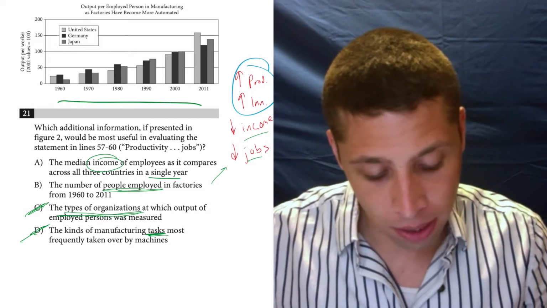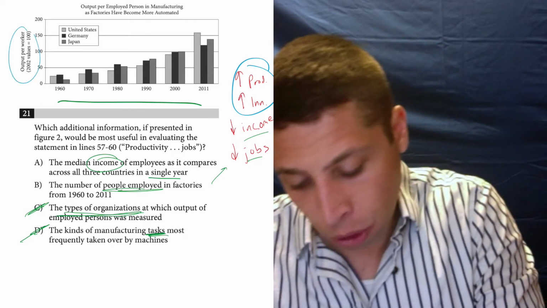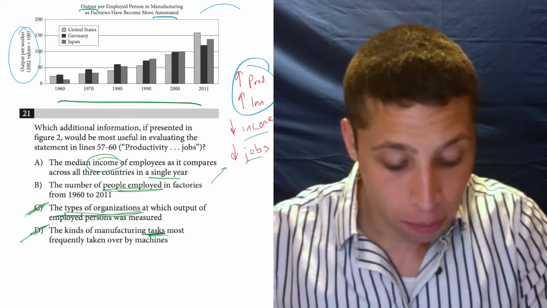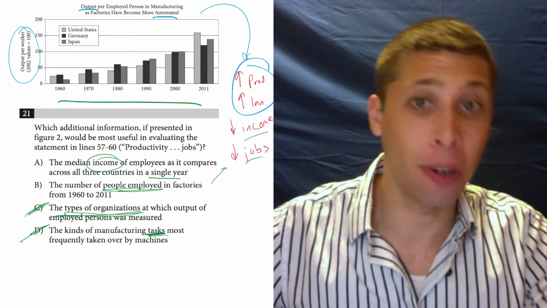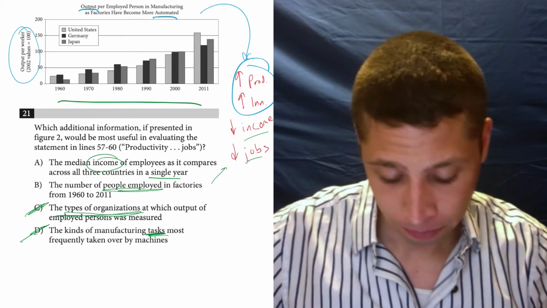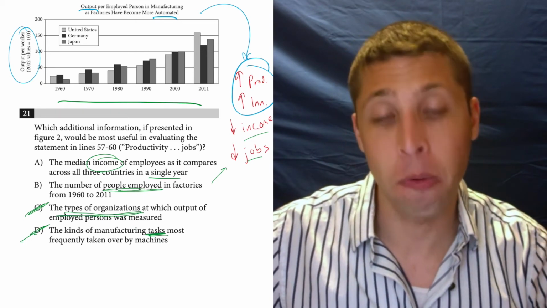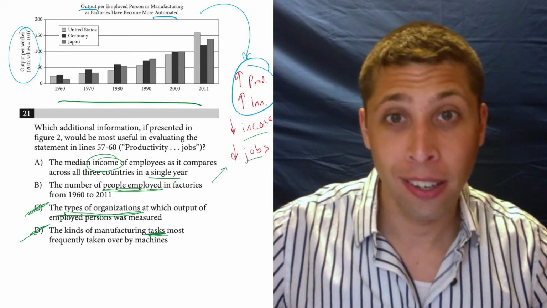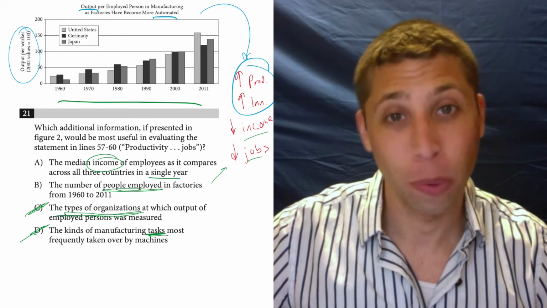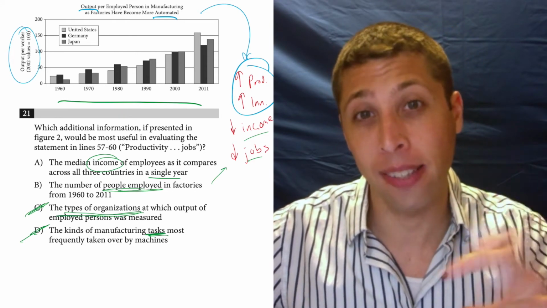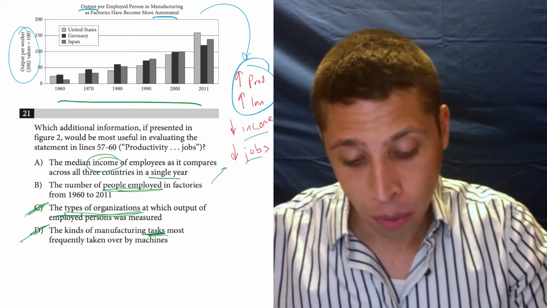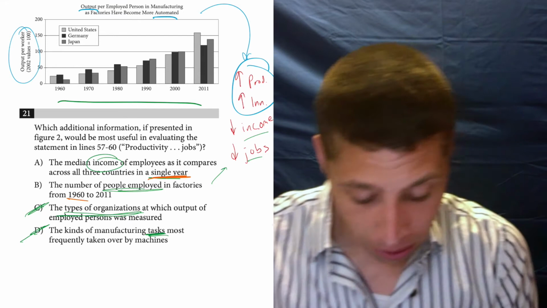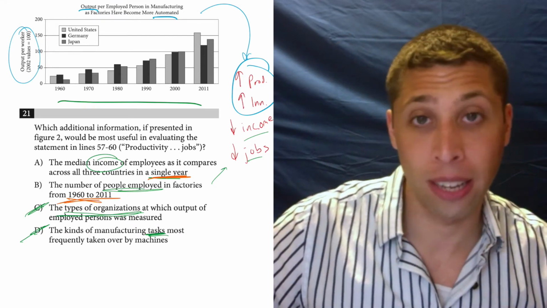So productivity, innovation, we're talking about output per worker. So output and automation match with this idea. So that part is already accounted for in the chart. This often happens on the SAT where we have 2 choices that we like that seem to answer the question, but obviously they can't both be right. So there must be something wrong with one of them. So we've got to put them next to each other in our minds and ask questions. What makes them different? Well, I kind of hit on that before. We've got one that's talking about a single year and one that's talking about 1960 to 2011.